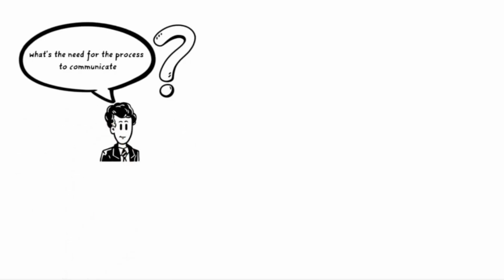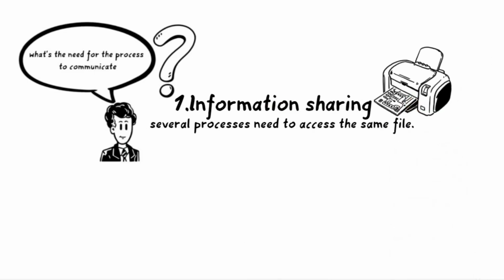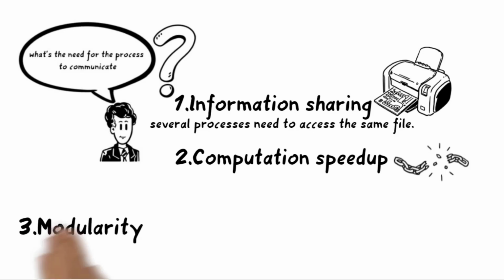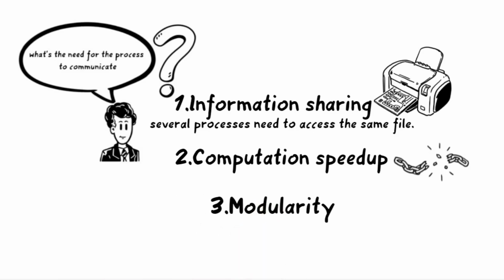Back to the question, there are many reasons, but we will be discussing information sharing, as we saw in the printer example. Computation speed-up: a solution to a problem can be found faster if the problem can be broken down into subtasks to be solved simultaneously. Modularity, which is the most efficient architecture to break a system down into cooperating modules. And we will see explanations and seek your understanding.